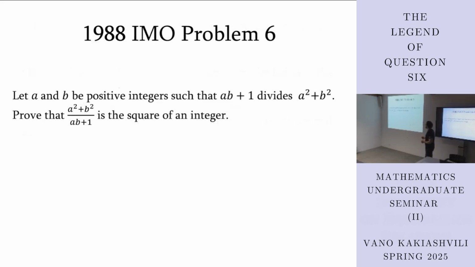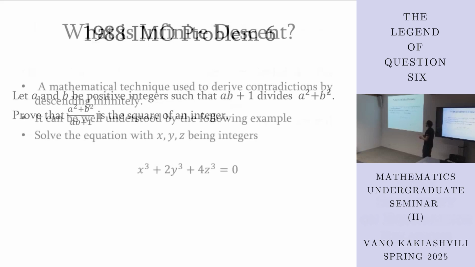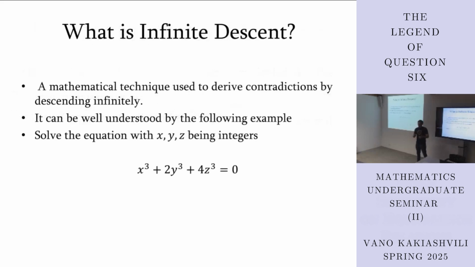But before we do that, let's explain what infinite descent is. Infinite descent is a mathematical technique that's used to solve a lot of problems using arguments of descending infinitely and reaching some contradiction. It's just another mathematical technique, just like induction, right? But it's used in a different way than induction. We'll see what it really means by solving some examples. So first example.